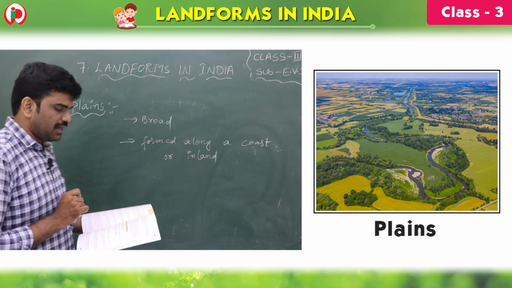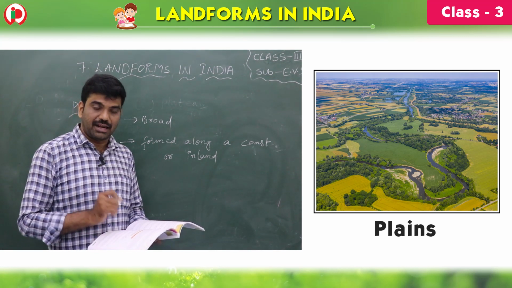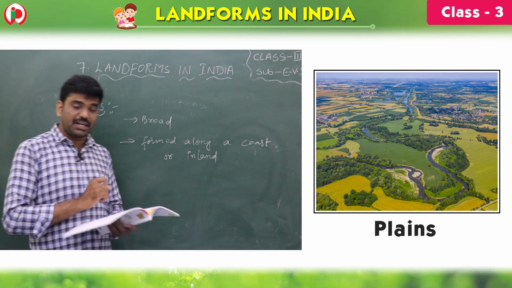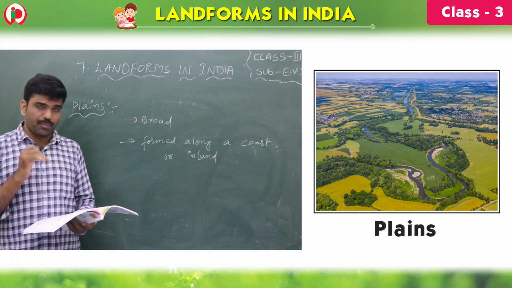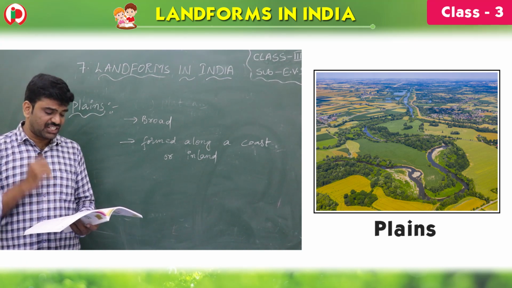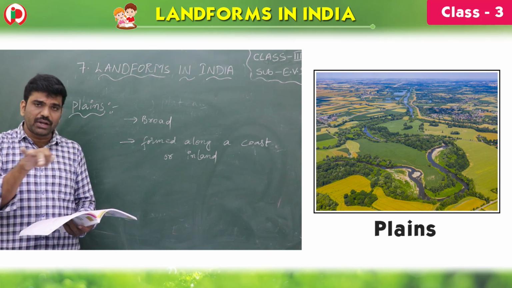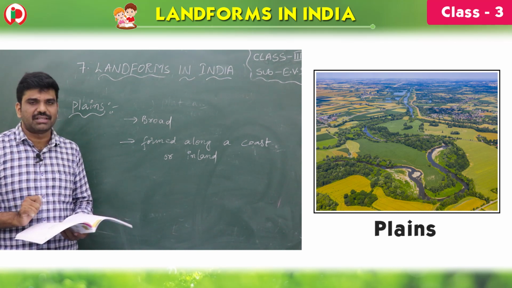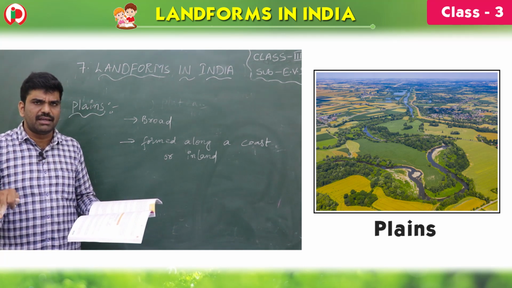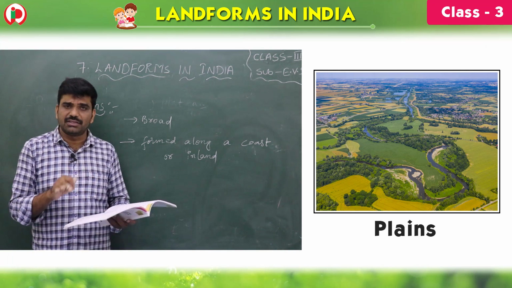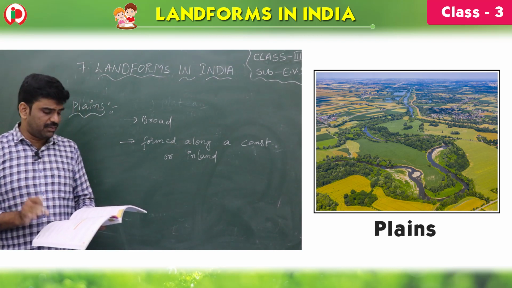That is why we can do agriculture, and plains are thickly populated also. So plains are broad, near level stretches of land that have no great change in elevation. There is no depression and no elevation. It is plain only, and it is fit for agriculture. That is why so many people live there.